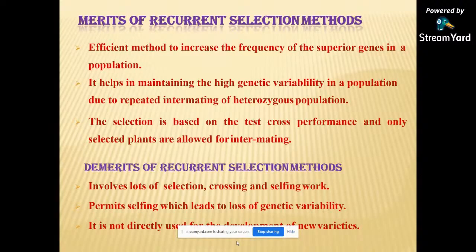The demerits of recurrent selection: it involves loads of selection, crossing, and selfing work. It permits selfing, which leads to loss of genetic variability. It is not directly used to develop a new variety.